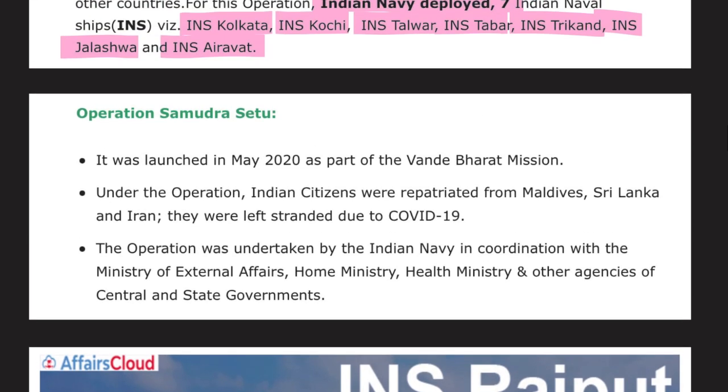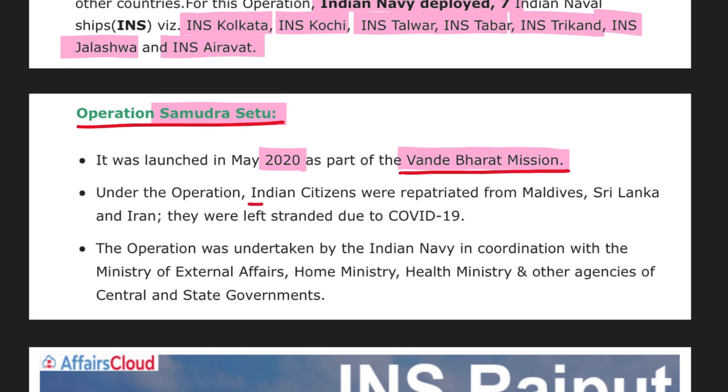Then if we talk about Samudra Setu, as I discussed, this was launched in the year 2020 when the corona hit. It was launched in May as a part of the Vande Bharat mission. It can also be asked that Operation Samudra Setu was launched under which mission? It was launched under the Vande Bharat mission.